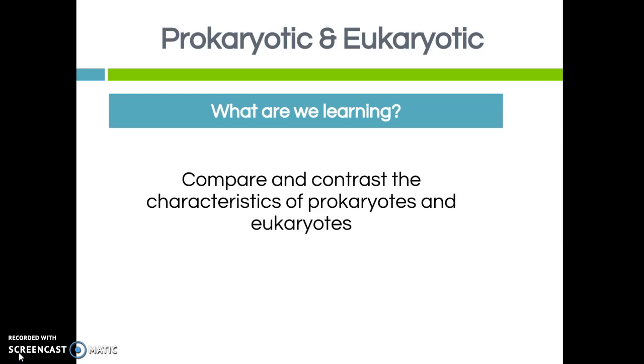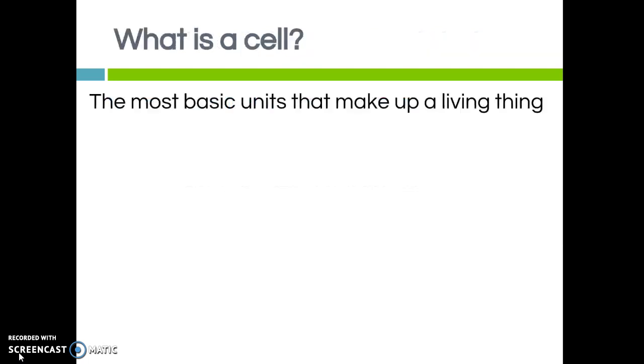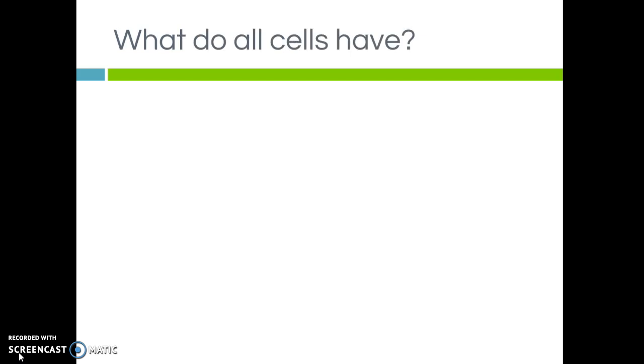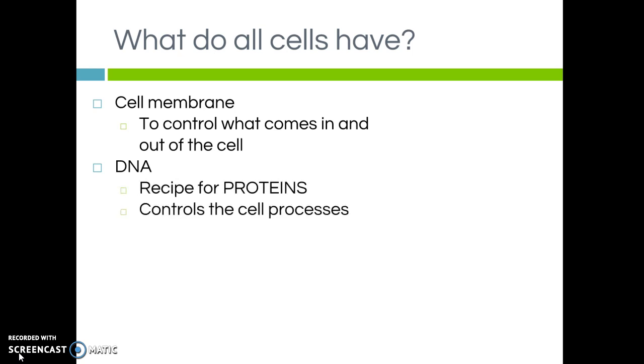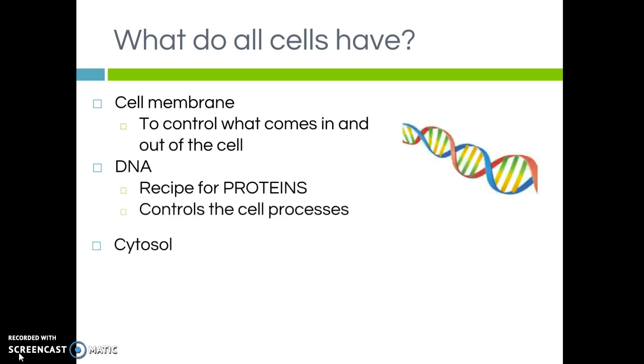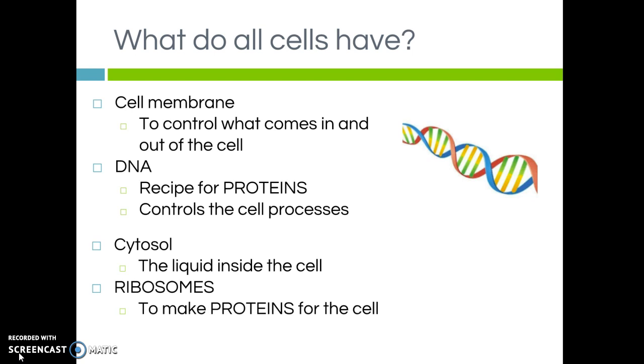Today we're going to be looking at prokaryotic and eukaryotic cells, and we should be able to compare and contrast their characteristics. Now, a cell is the most basic unit that makes up a living thing, and all cells are going to have four things in common. So these are things that are found in any cell, no matter the type or no matter the category they fall into. They are cell membrane, which controls what comes in and out of the cell, the DNA, which is going to control the cell processes, the cytosol, which is the liquid inside of the cell, and finally ribosomes. And those are important because they're going to read the DNA and make the proteins for the cell. So all cells are going to have ribosomes.